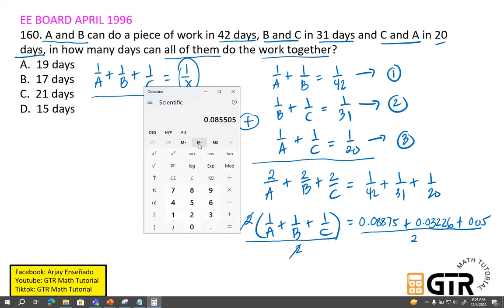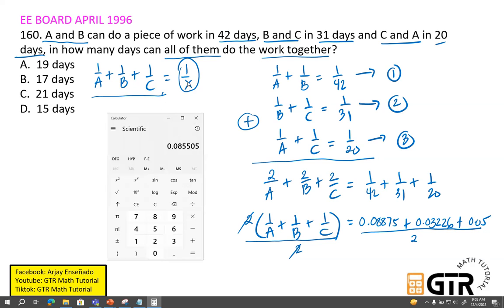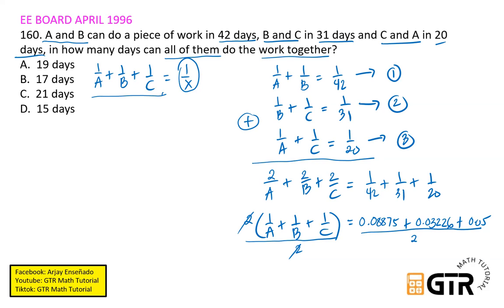So magiging sagot natin, bakit naging decimal pa rin ang kinalabasan dito? Kasi ito ay 0.0855. Decimal pa kasi ito. Ito pa pala yung 1 over X pa yan. So ire-reciprocal pa natin yan. So ito na yung 1 over X na hinahanap natin.